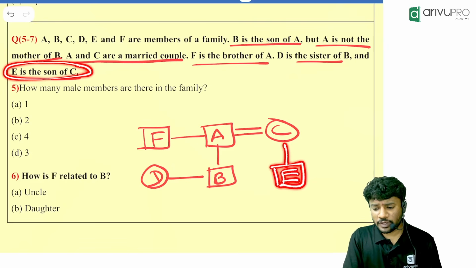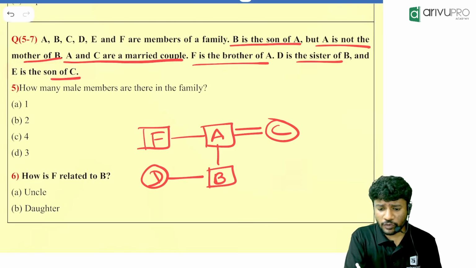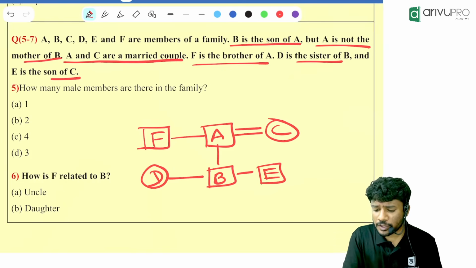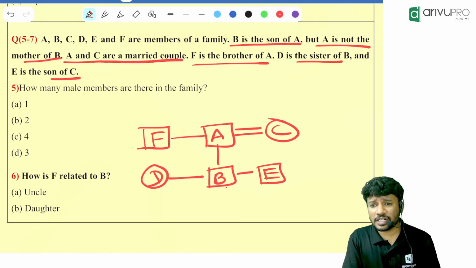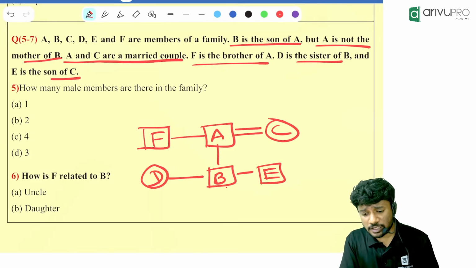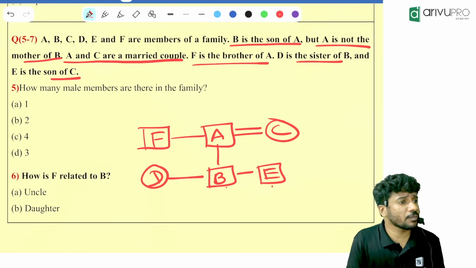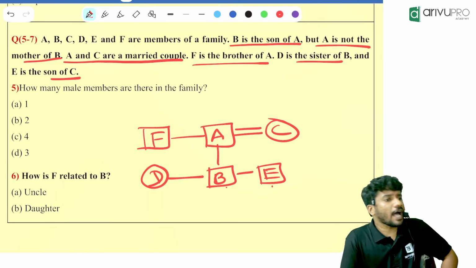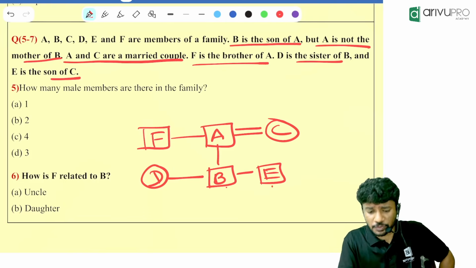Now, will you write it separately over there or will you connect it over here? Connect it over there. Why? Because B and D are already siblings, and they are the children of A already. That means E will be in the same generation as them. Now one by one ask me the question and answer me the question.